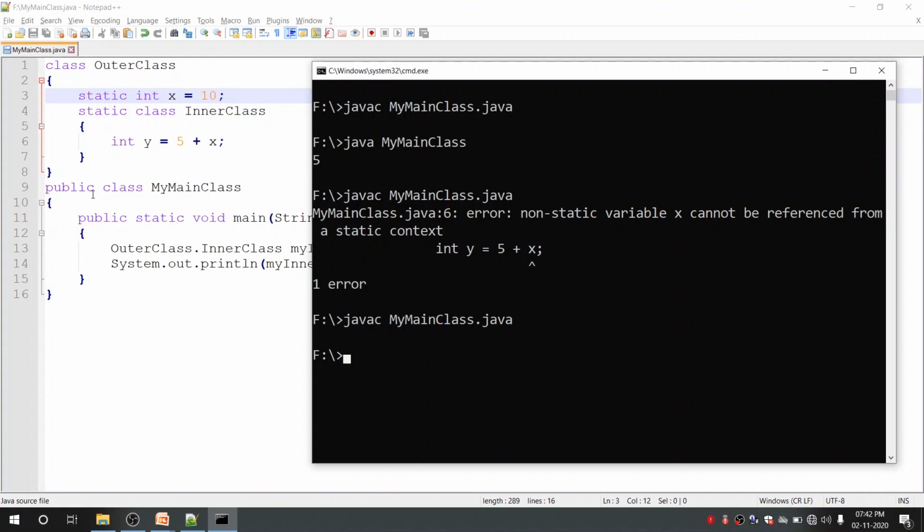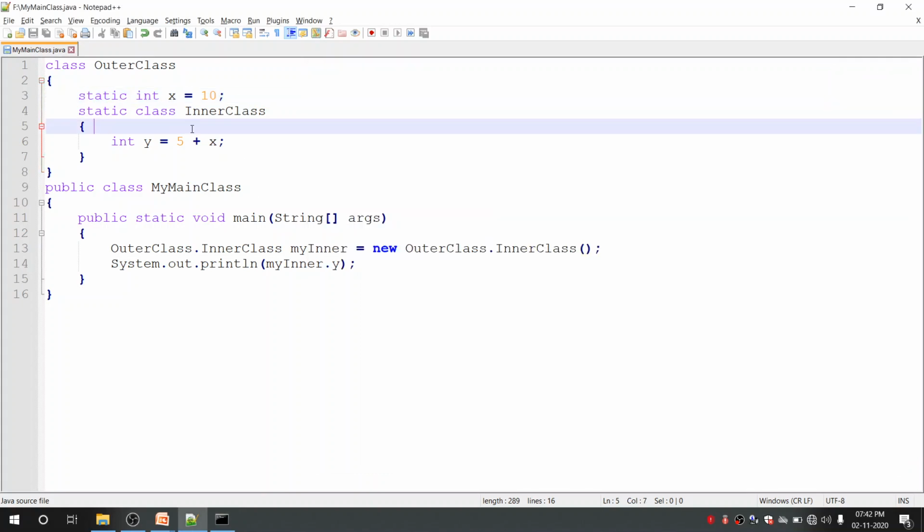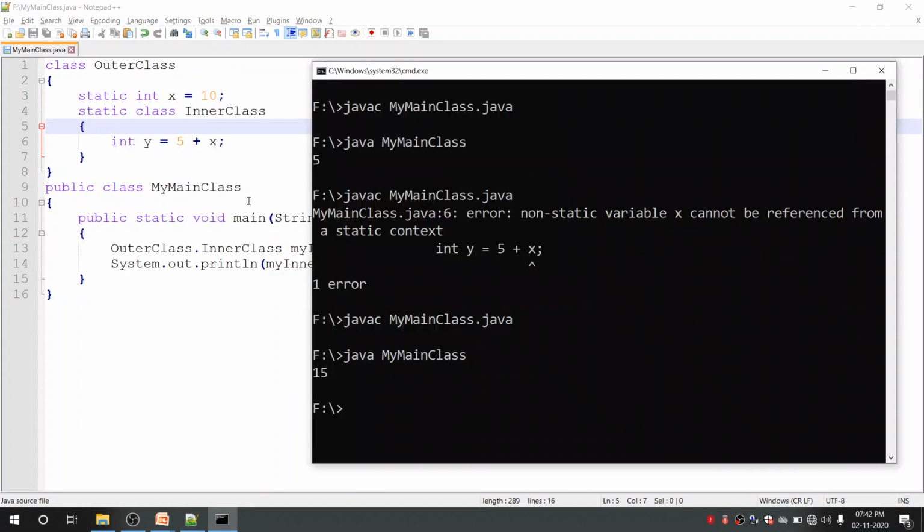But if we declare the methods as static methods and the variables as static in the outer class, those variables and methods can be accessed by the static nested class as well. Let me execute and show you. You can see it is now printing 15. That is 5 plus the value of x.